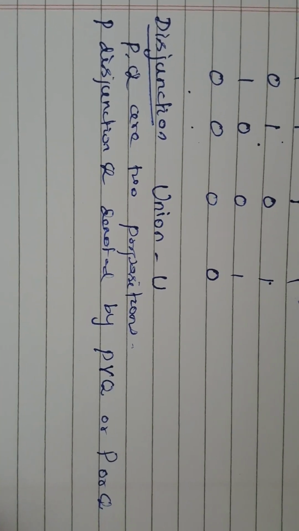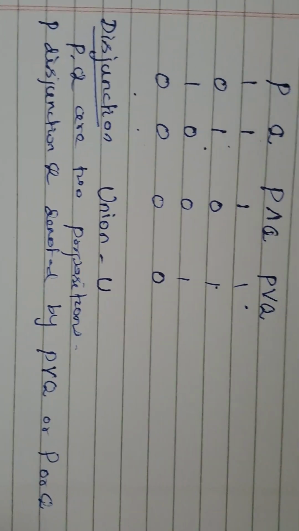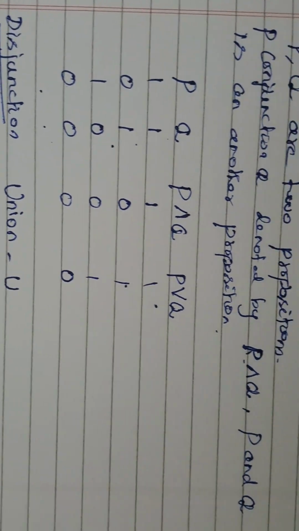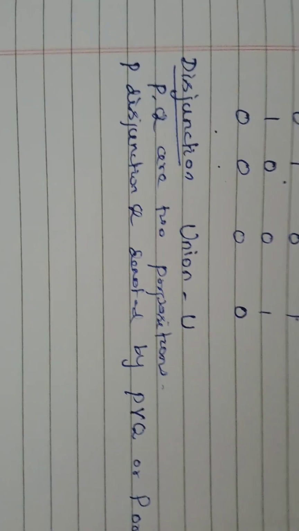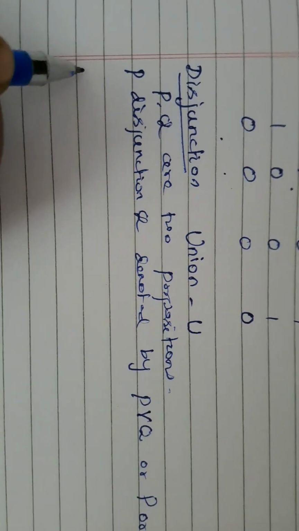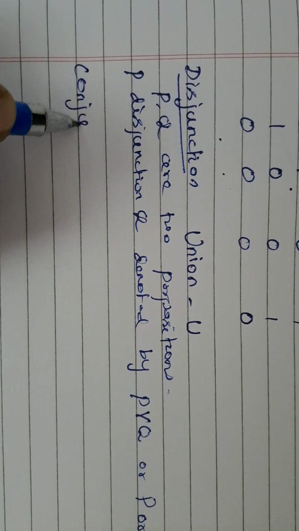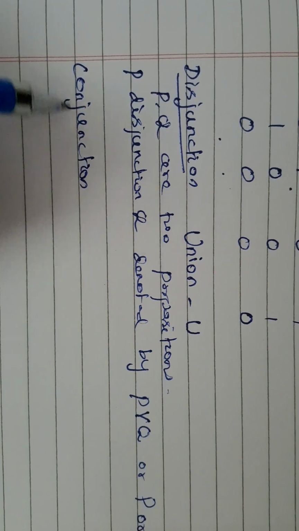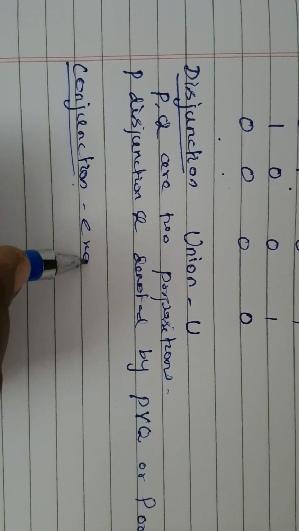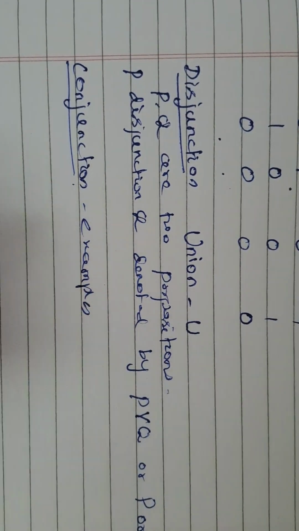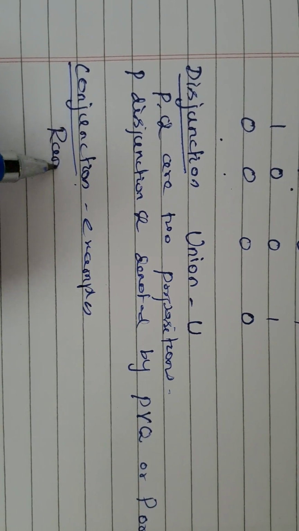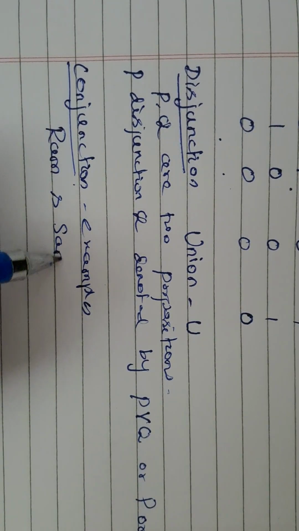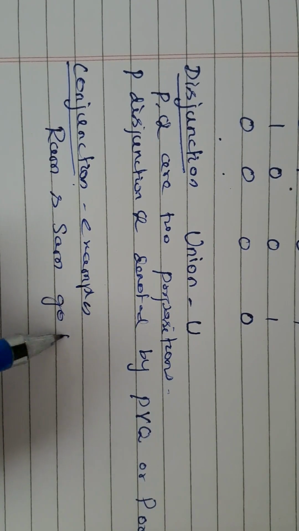Now I'll tell some examples for conjunction and disjunction. Suppose I write Ram and Sam go to college.